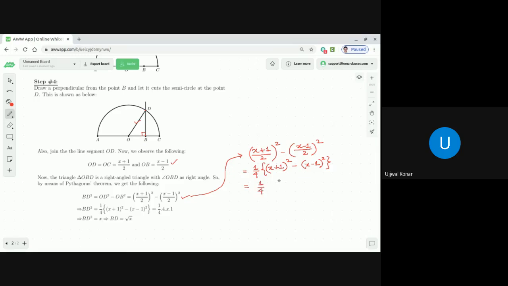A plus b whole square minus a minus b whole square is nothing but 4 into a into b, if you recall the formula. So it is 4 into x into 1, correct or not? So we get x. So BD square equals x, so definitely BD is equal to square root of x. We are not concentrating on the negative value. Generally, if BD square equals x, then BD equals plus minus square root of x, but we are concentrating only on plus square root of x.